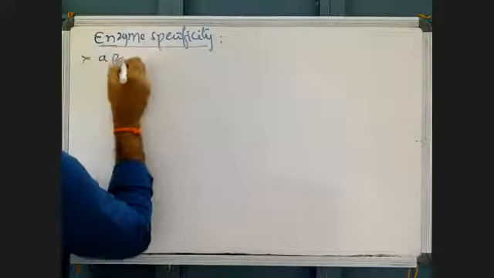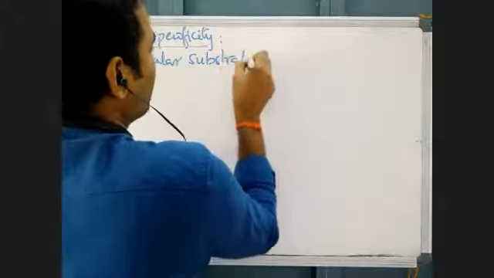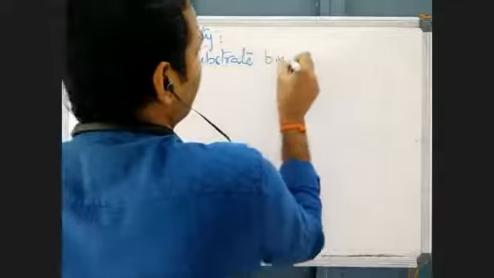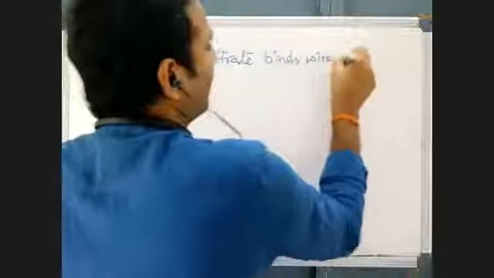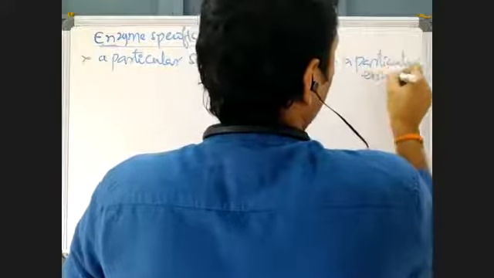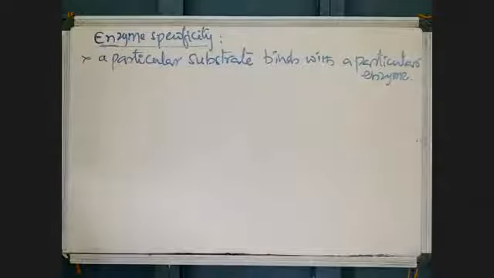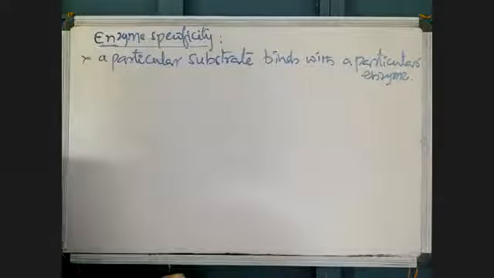A particular substrate binds with a particular enzyme. Only a particular enzyme combines with a particular substrate only. There is no binding of any other substrate with the enzyme. Suppose the sucrase enzyme, which can break sucrose, can combine with only sucrose. No lactose or maltose, like that.